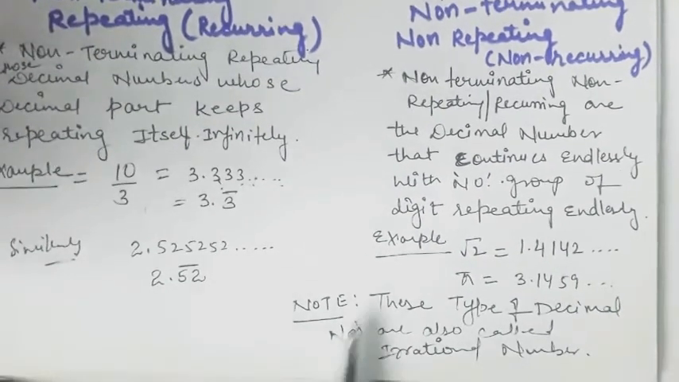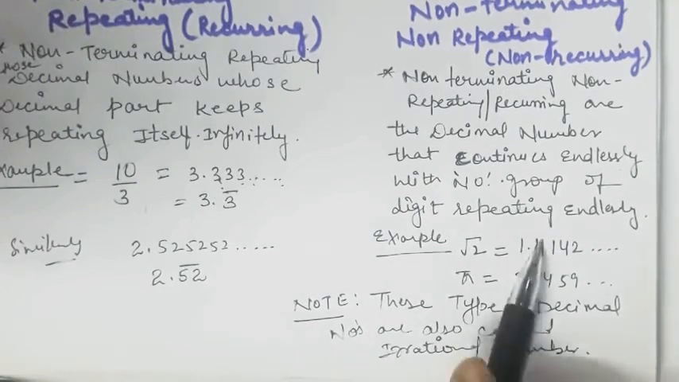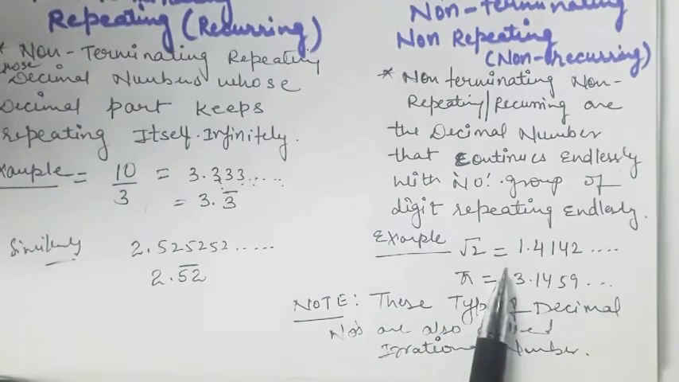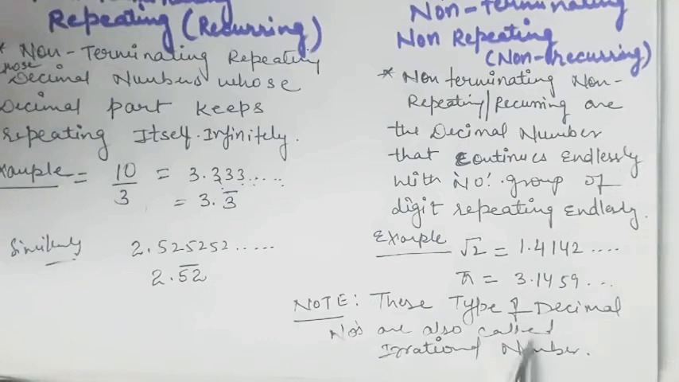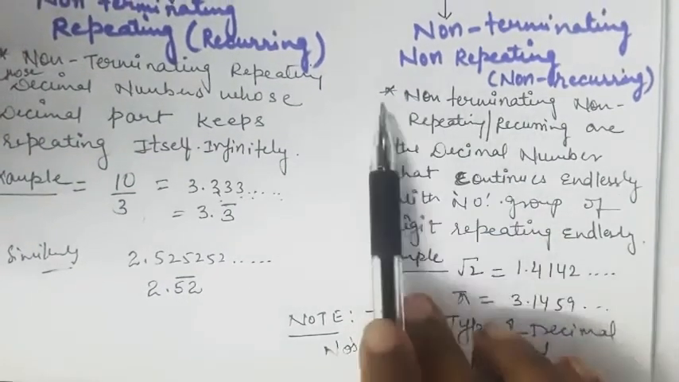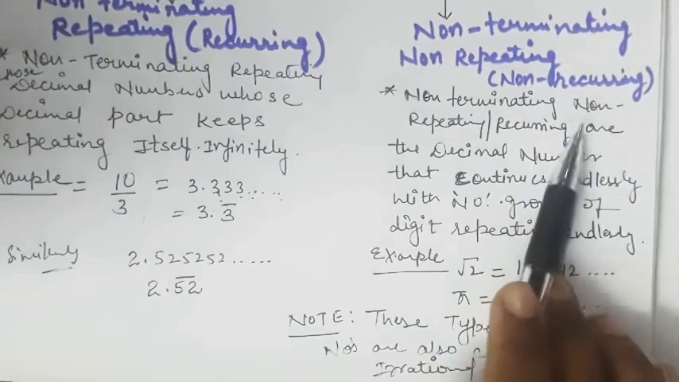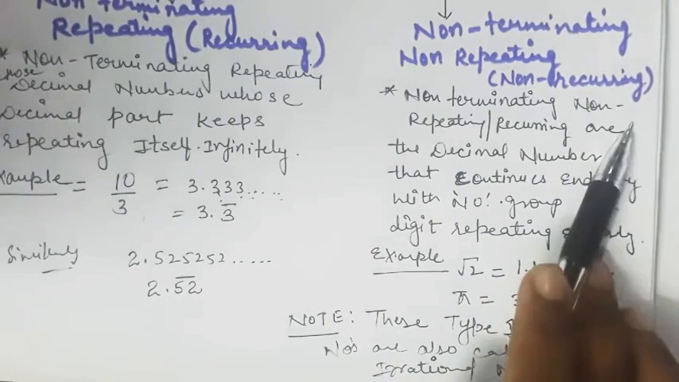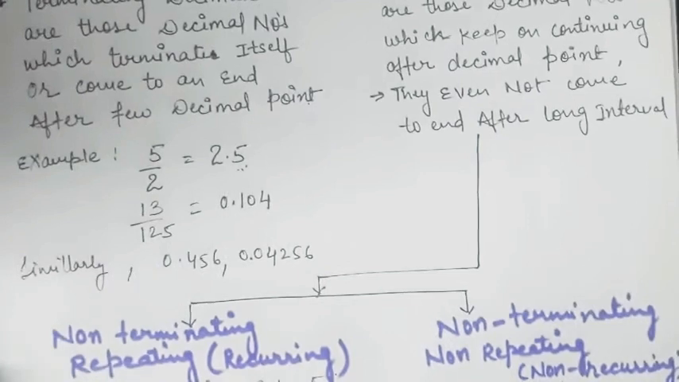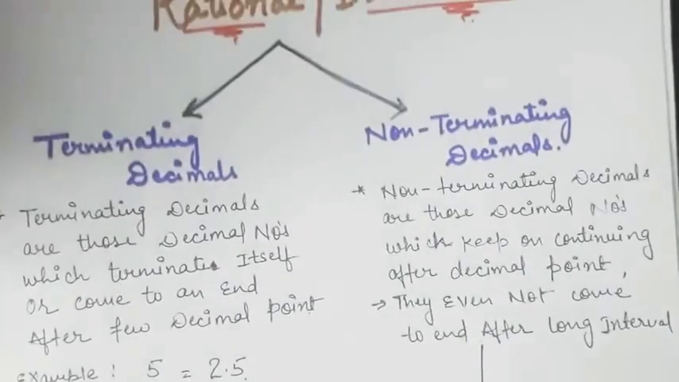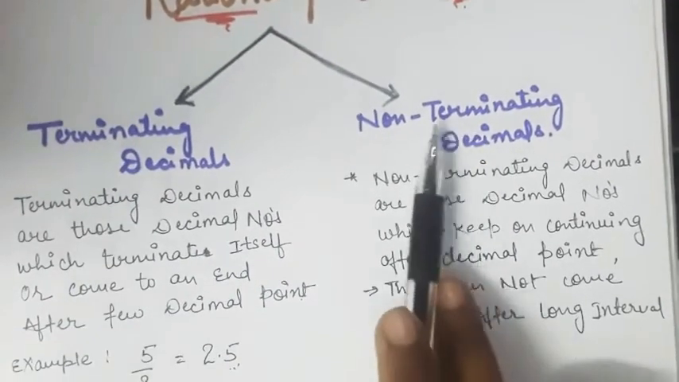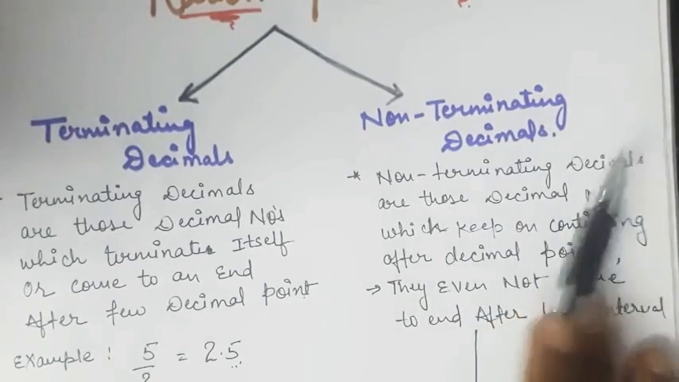One thing you need to know is that this type of decimal expansion is also called irrational numbers. So we can say that irrational numbers have non-terminating, non-repeating decimal expansion. Or you can say a rational number can have only two types of decimal expansion, terminating or non-terminating repeating.